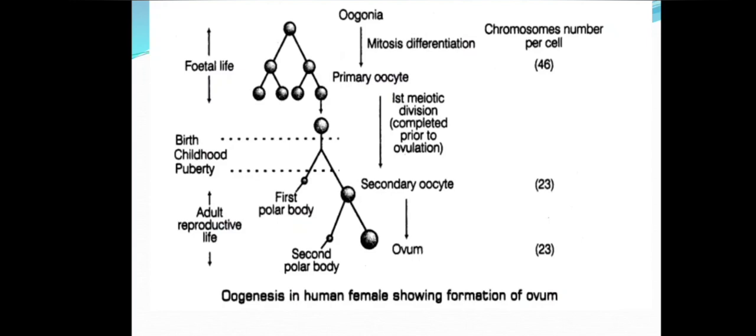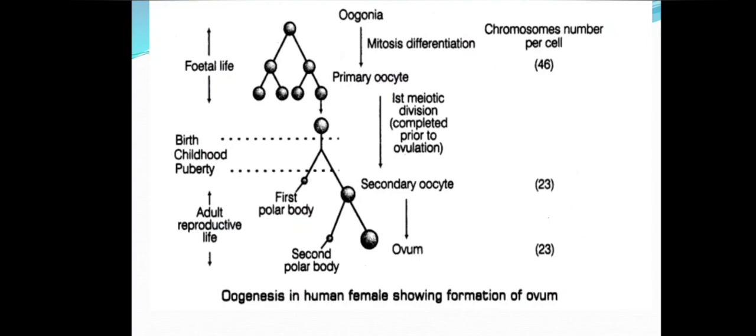That primary oocyte completes its meiotic division prior to ovulation. Now it is called the secondary oocyte. Secondary oocyte along with the first polar body will undergo degeneration. This can be seen during the puberty stage, the adult reproductive stage.